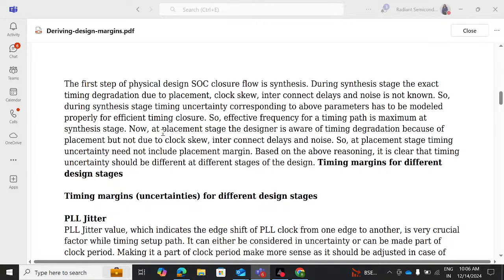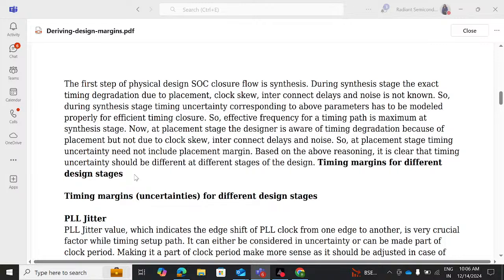Now at the placement stage, the designer is aware of timing degradation because of placement, but not due to clock skew, interconnect delays and noise. So at the placement stage, timing uncertainty need not include placement margins. Based on the above reasoning, it is clear that the timing uncertainty should be different at different stages of the design. Timing margins for different stages. This is very, very important.